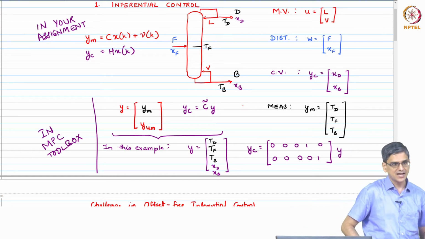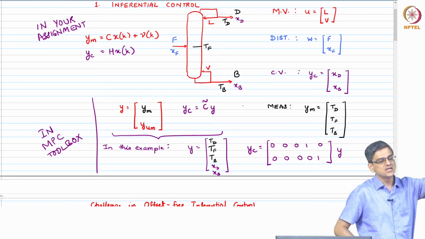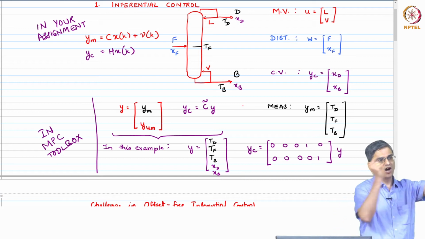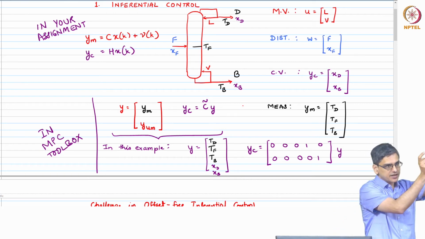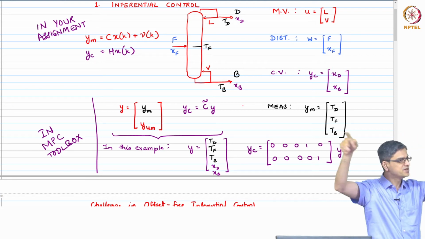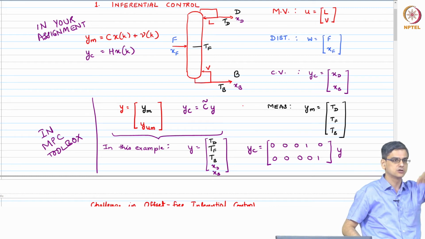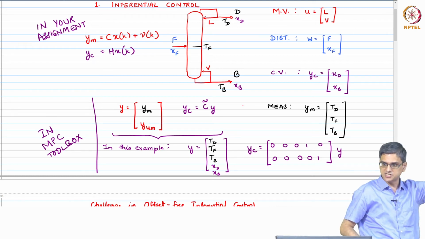What do you mean by that? You need your YC to be somehow affected by an integrating noise. It could be a step or it could be an integrating white noise, as the case might be. Step was what we did in DMC part in the step response matrices.